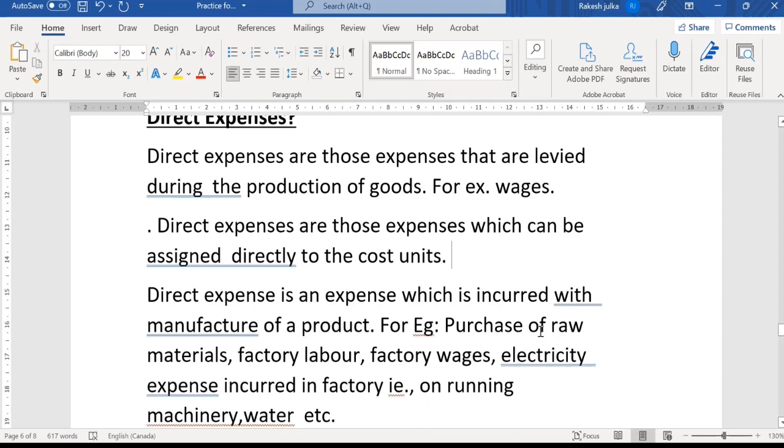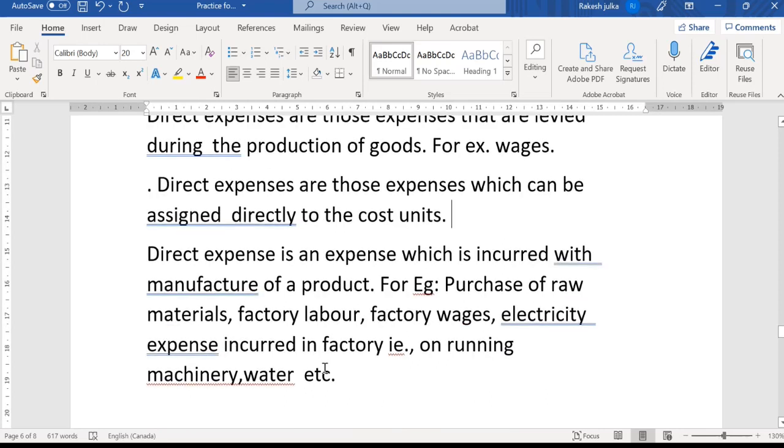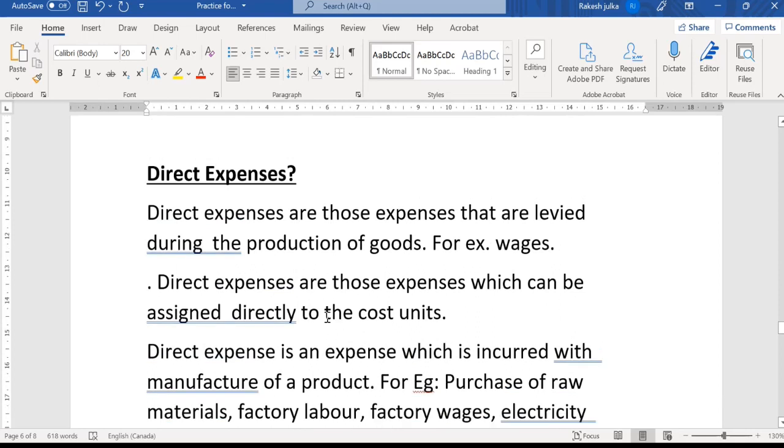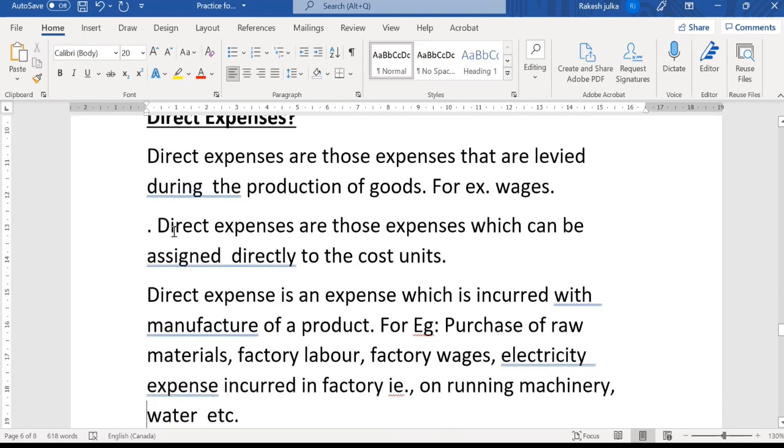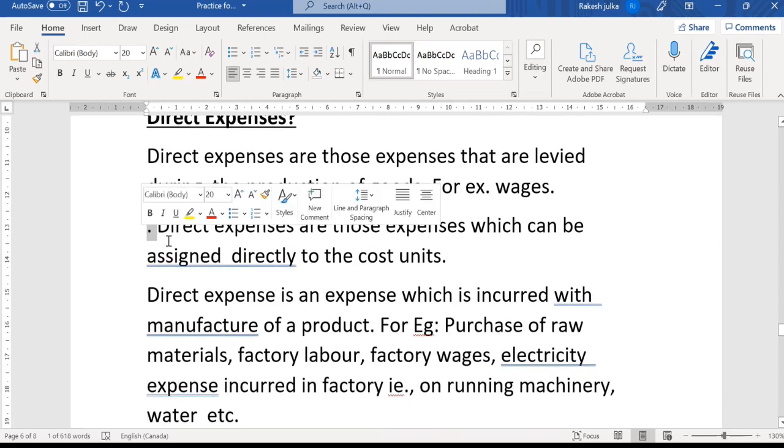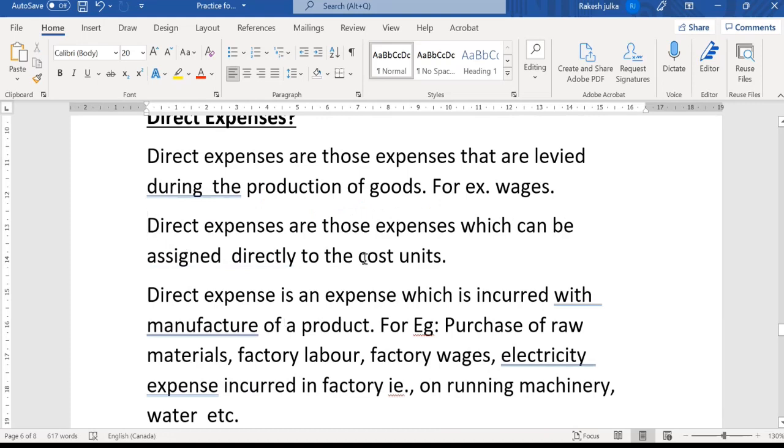For example, we purchase some raw materials, and there is factory labor, factory electricity, factory wages, and expenses incurred in the factory for running the machineries and water. All these are known as direct expenses, which are directly related to the manufacturing of the product.